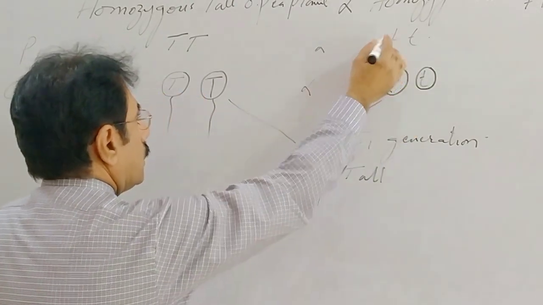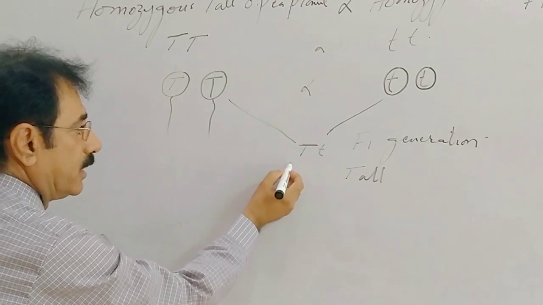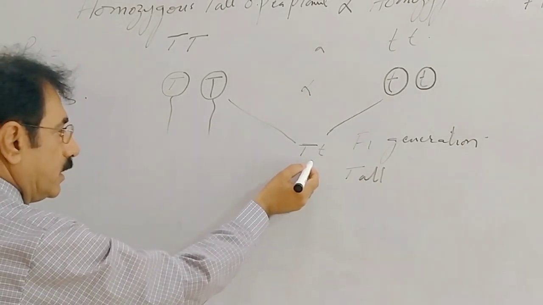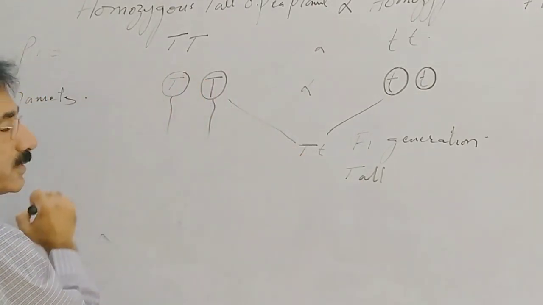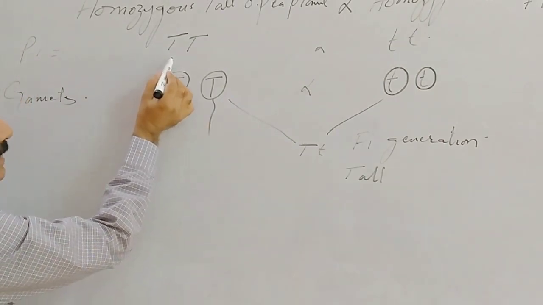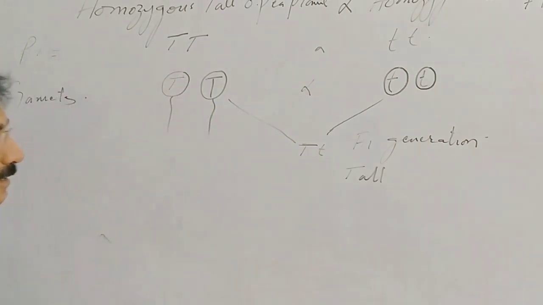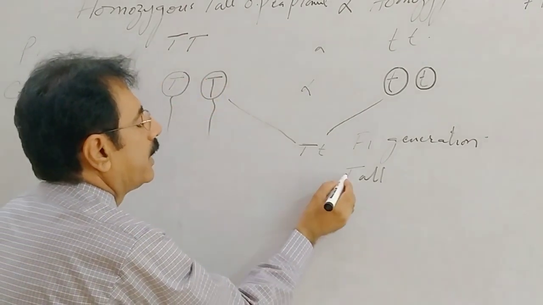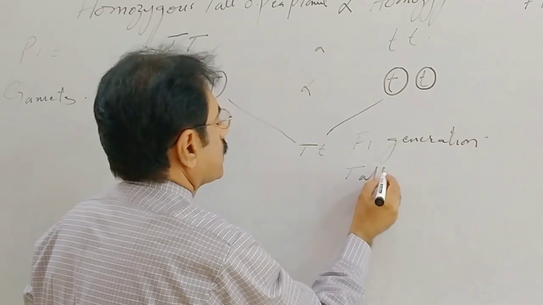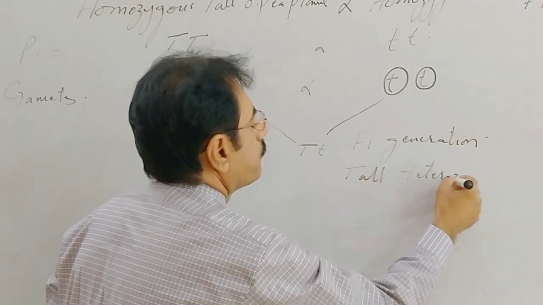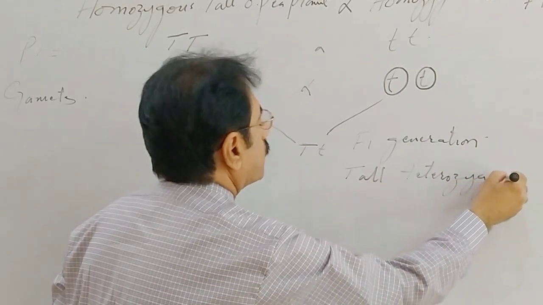All the plants obtained are tall, and let us see what the difference is. The offspring obtained are tall, and this is also tall. What is the difference between this tall and this tall? The difference is that this is a homozygous tall and this is a heterozygous tall.